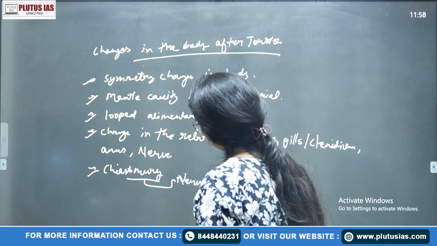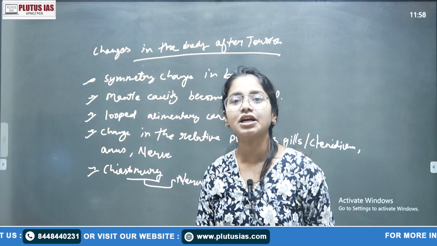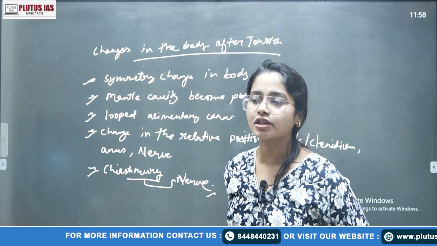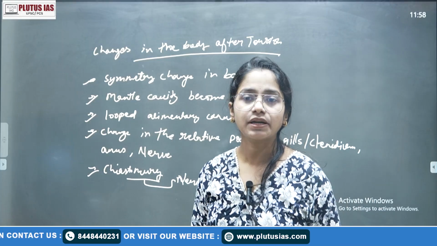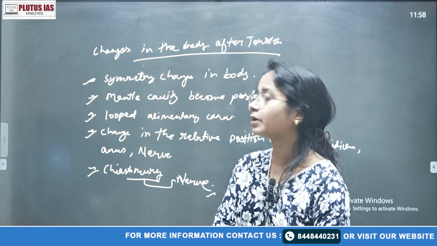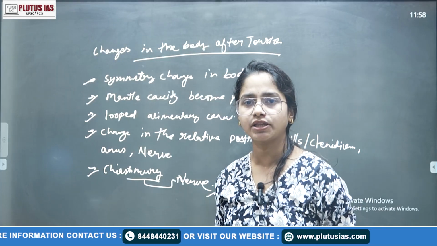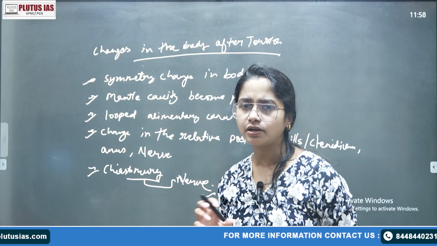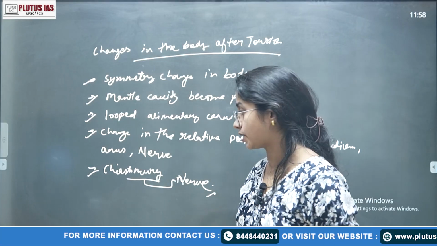If you are finishing your body part here, you can simply conclude with the significance of torsion. What are the significances of torsion? That means it is better to adapt, right, in that changing environment. Why? Because larvae generally live in your water body. They are generally free living, right? So they do not have a well developed foot. Their body is like a kind of visceral mass, right?